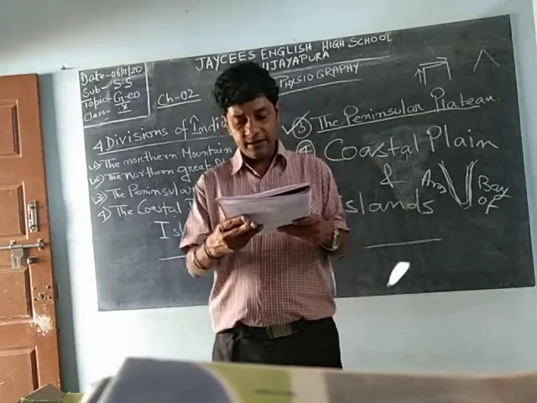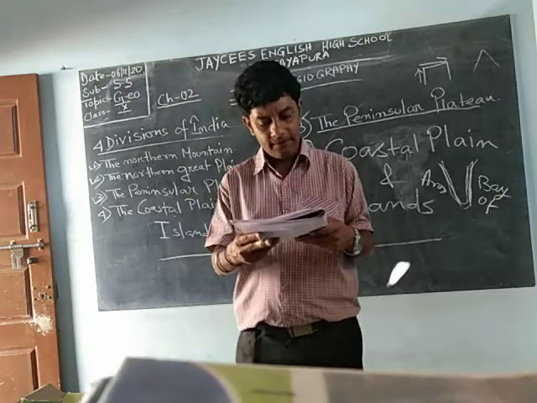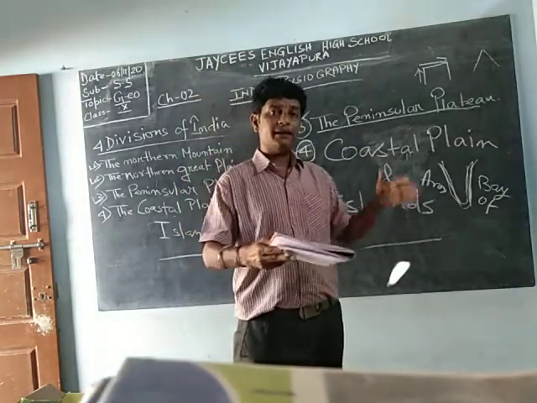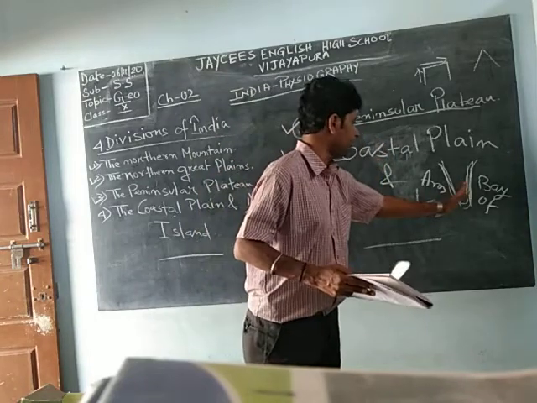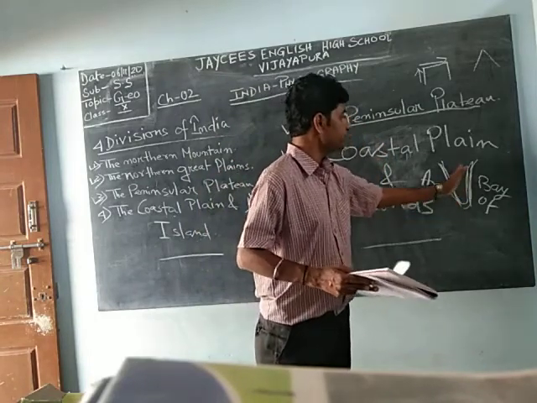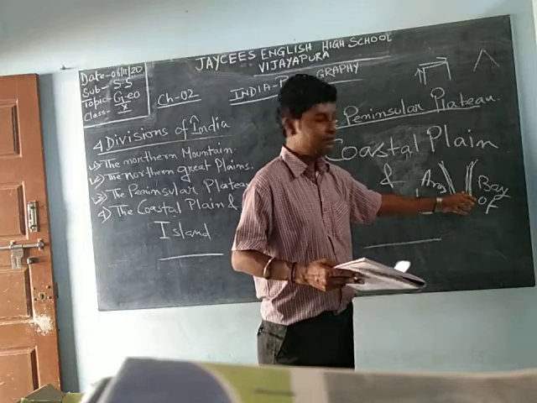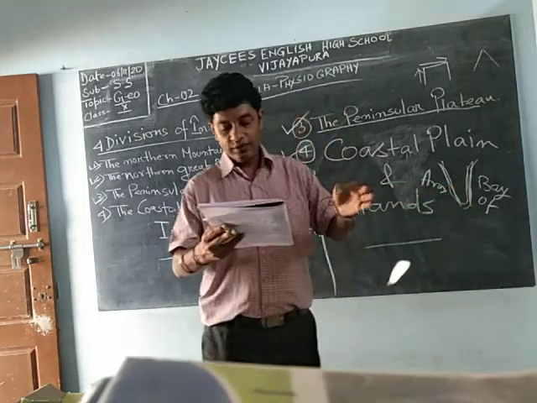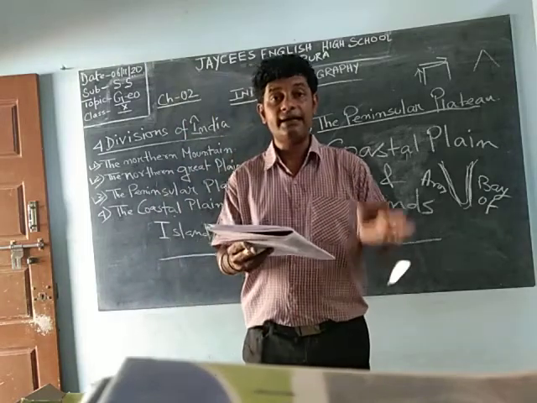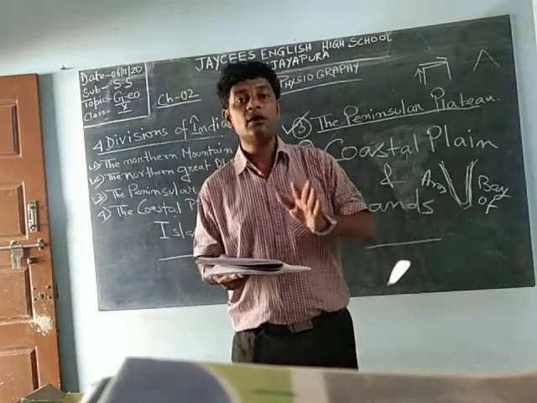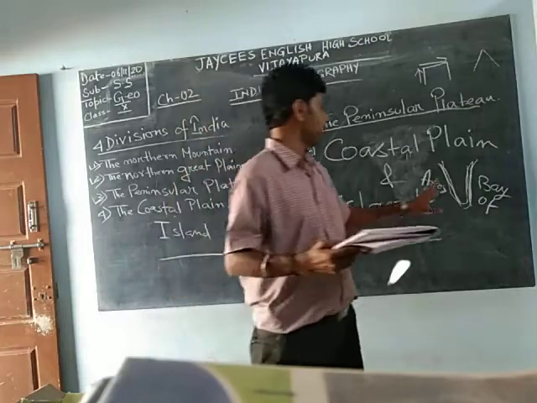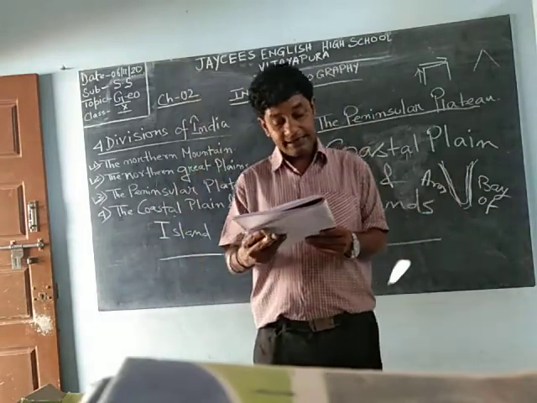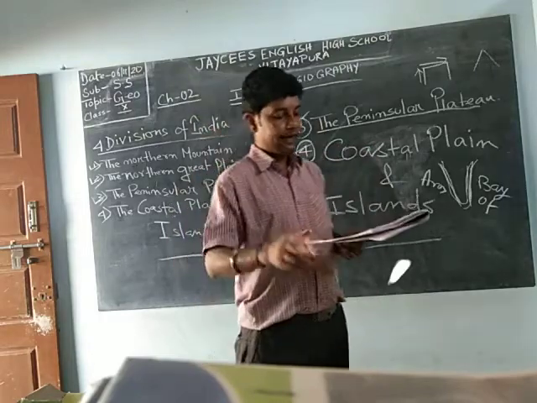Many rivers of South India flow across the plain and form deltas. Many South Indian rivers come across this place. The rivers are Godavari, Krishna, Kaveri. All these you can find in the eastern coastal plain. Further, it is divided into two parts.